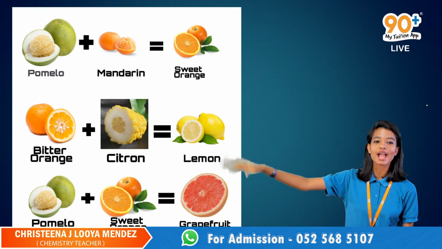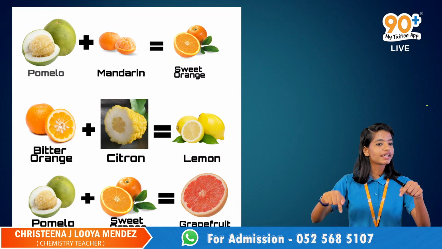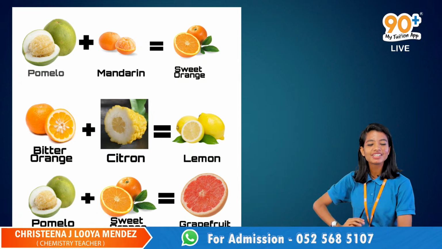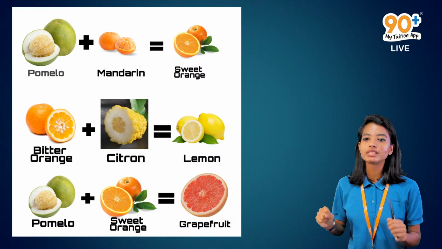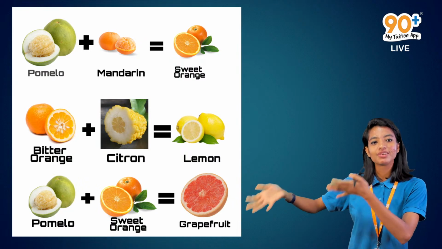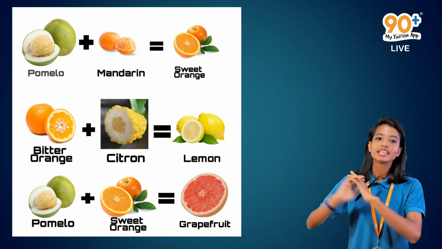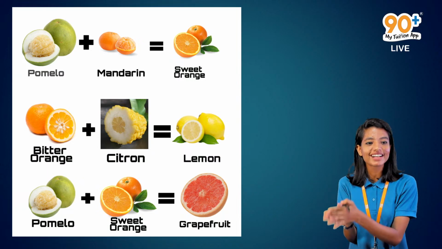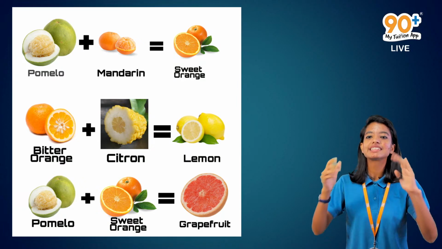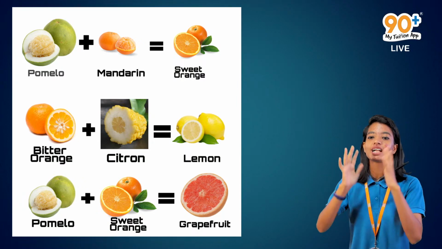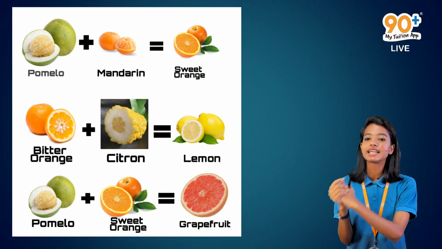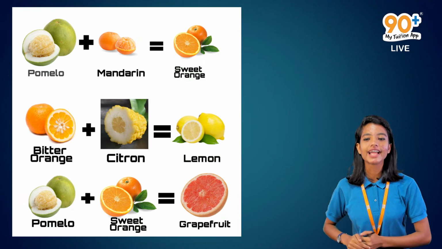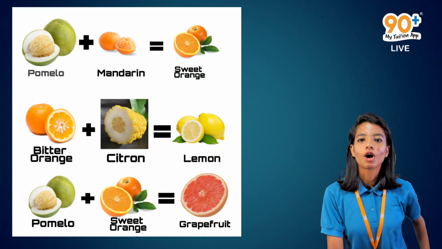So here we have the hybrid fruits. Sir, can you remove this for a second? We have the hybrid fruits over here. So the two fruits combine together to give one fruit. Again, an example for the combination reaction. So pomelo and mandarin will give sweet orange. Two things combine together to give one single product. So it is an example for what? Combination reaction.